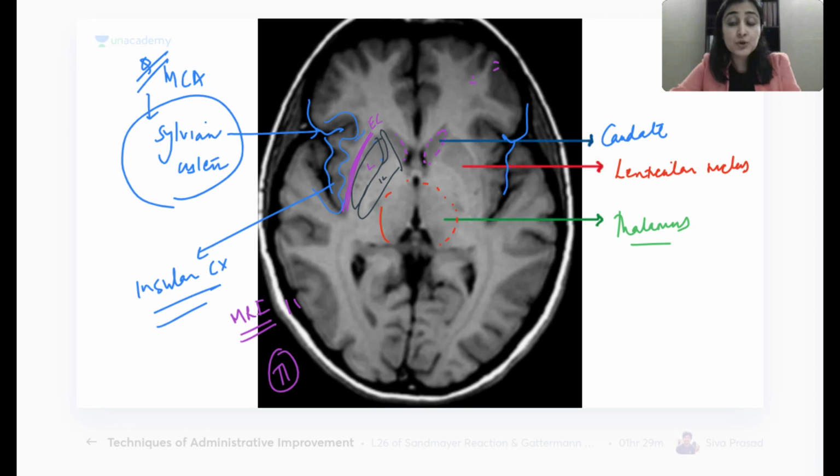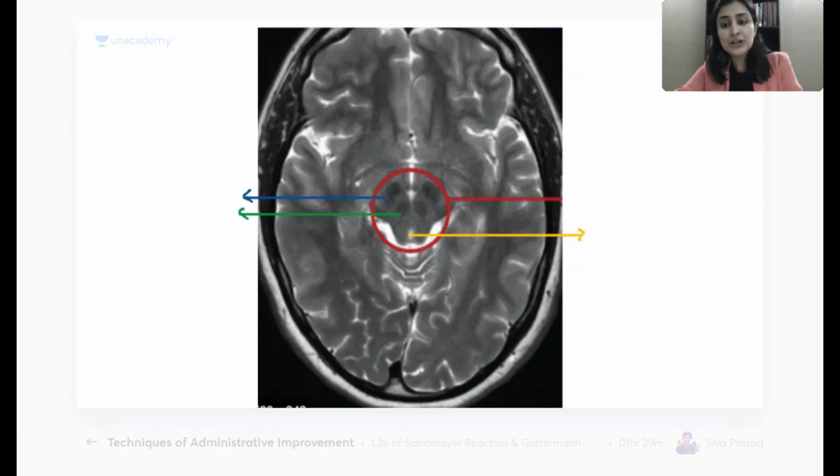Shall we go down to what level now? Now we go to the lower level. The lower level is what? The lower level is the level of midbrain. Right? The lower level is midbrain. So everybody can recognize this panda shape. The moment you see a panda-like midbrain, this is our midbrain level.